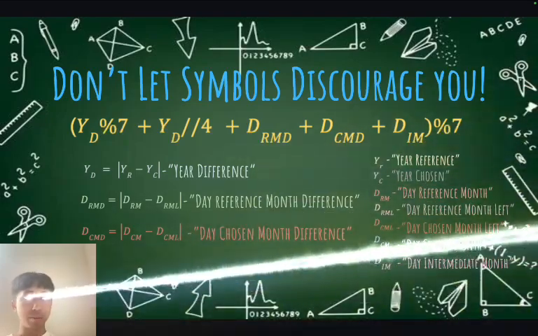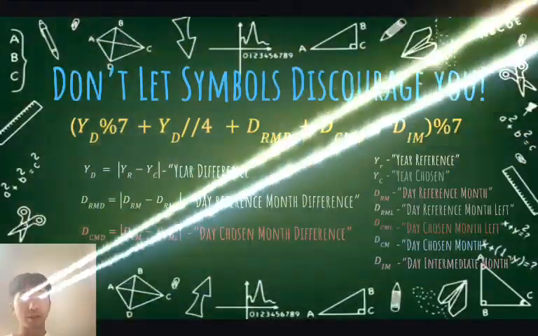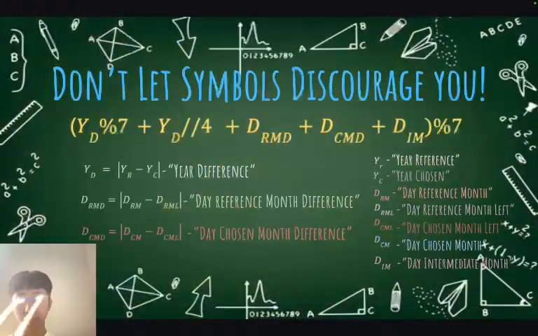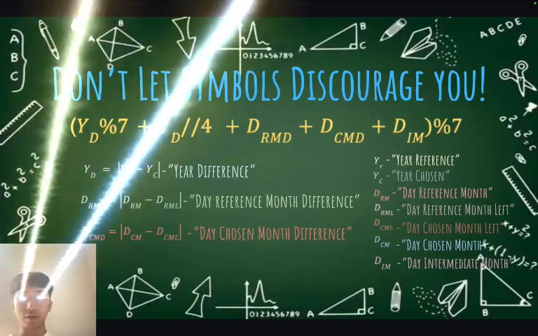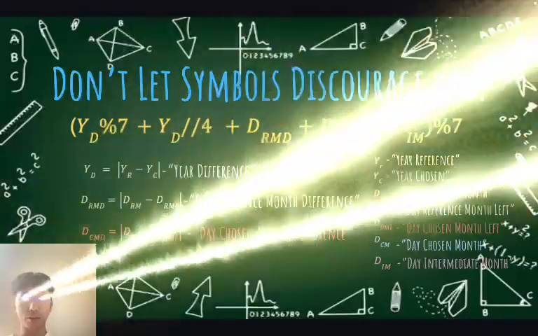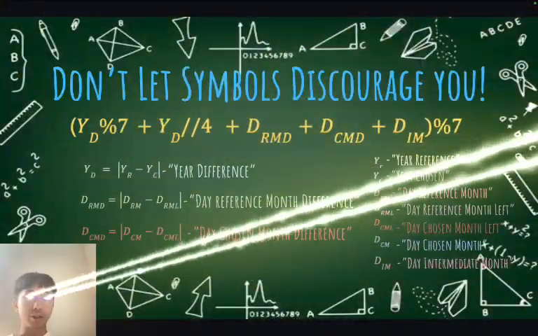DRMD equals DRM minus DRML, the day reference month difference. It is the distance between the days that we calculated just recently, where DRM is day reference month and DRML is day reference month left. That would essentially be when we're doing August 13. There's 13 days of August, so the month left would be 0 and DRM would be 13.